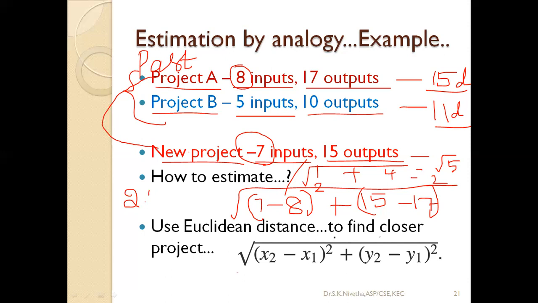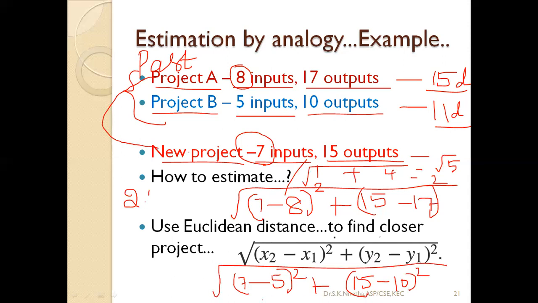Similarly for project B, I am giving here 7 minus 5 whole square plus 15 minus 10 whole square. Now totally we should take the square root. Now this will become 2 square plus 5 square. 2 square is 4, 5 square is 25. So 4 plus 25, 29. Root of 29 becomes around 5 point something.